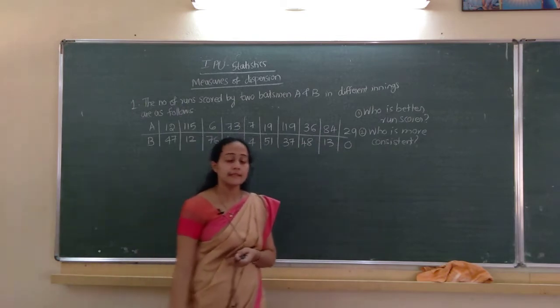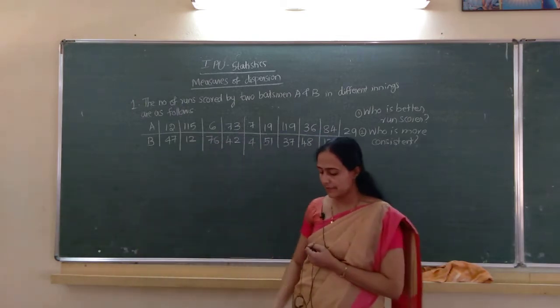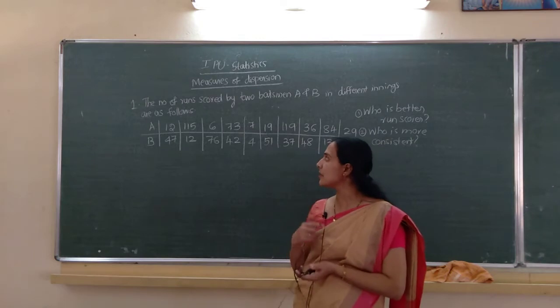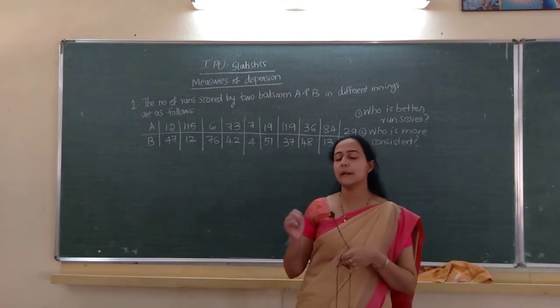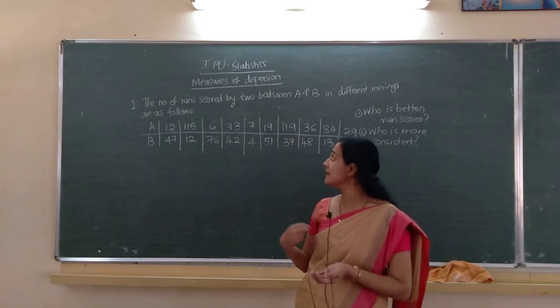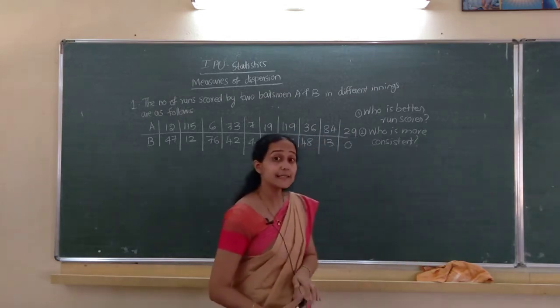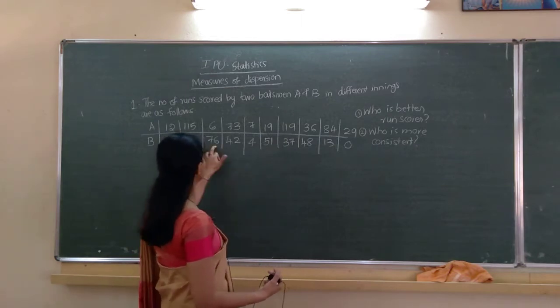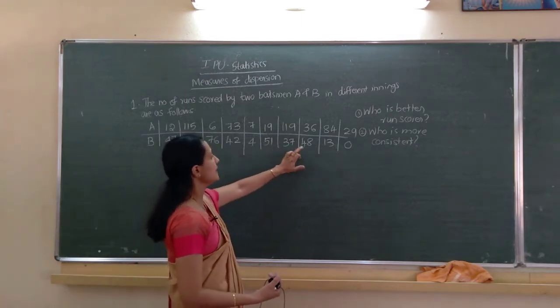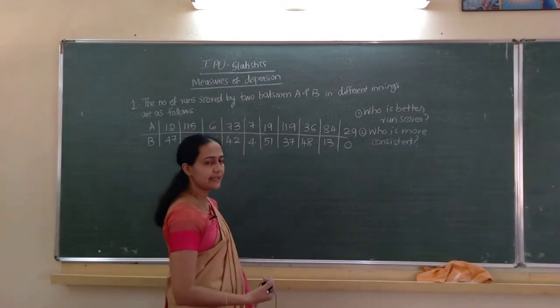See, first read the question carefully. Here the number of runs scored by two batsmen, batsman A and batsman B, in 10 innings: 1, 2, 3, 4, 5, 6, 7, 8, 9, 10, 10 innings given.